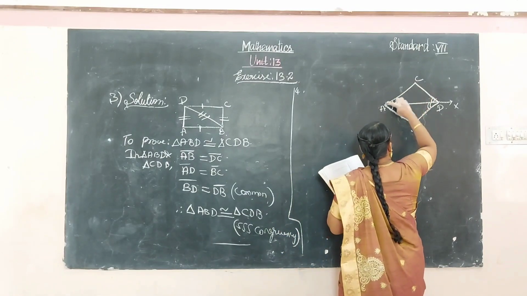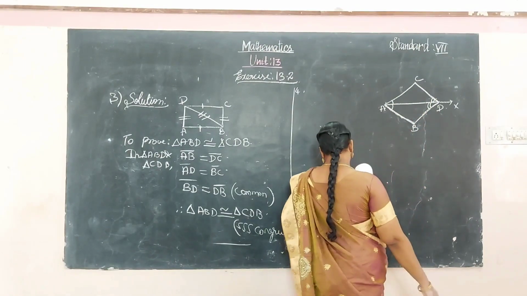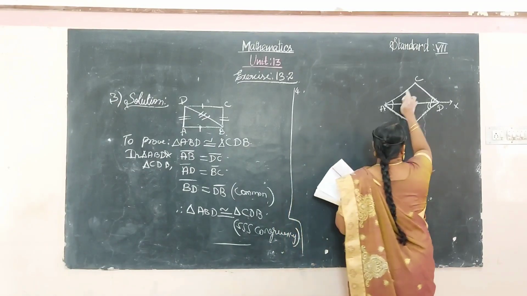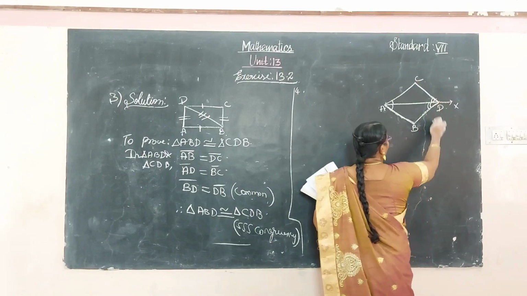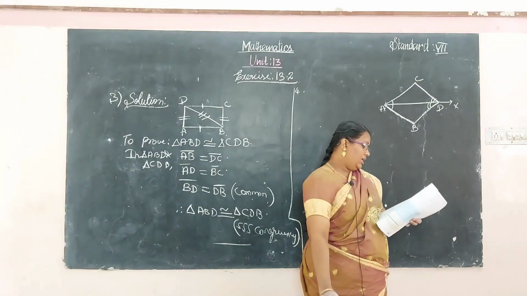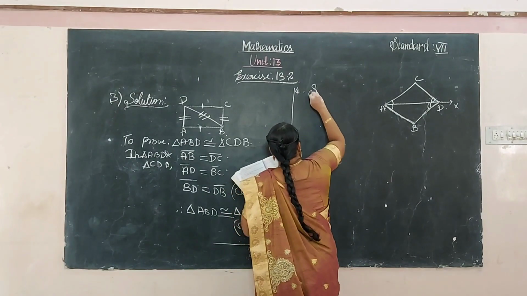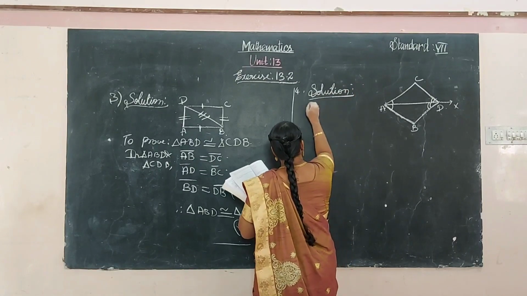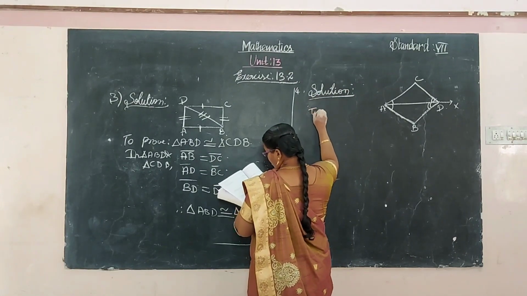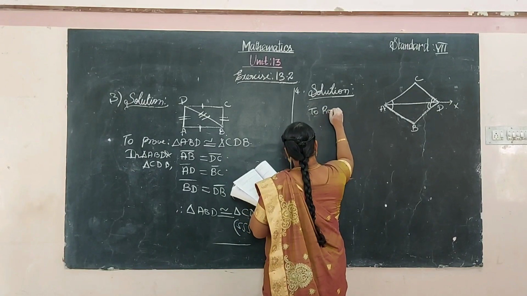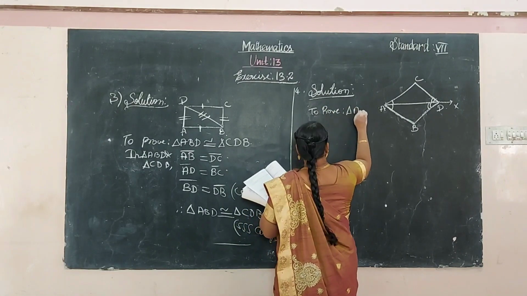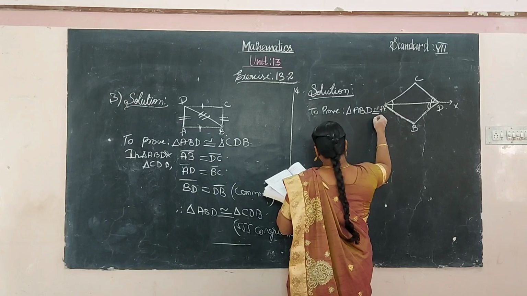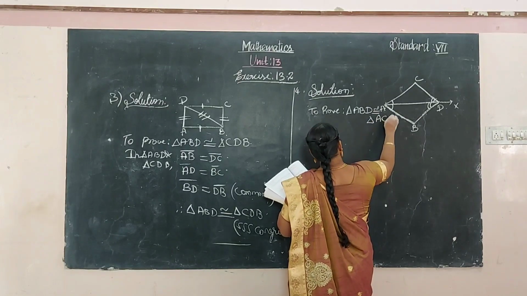This angle is bisected, that is, equally divided, as well as BDC. Not only this angle, this angle also is equally divided. Yes, to prove the triangle ABD is congruent to the triangle ACD.